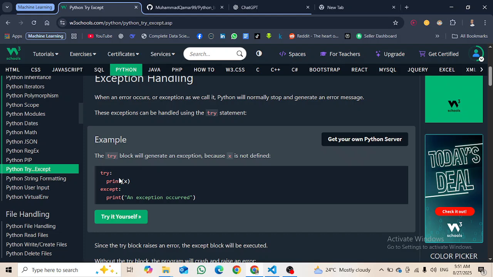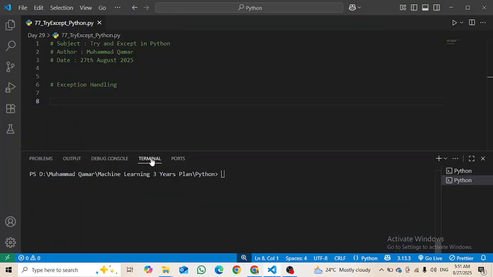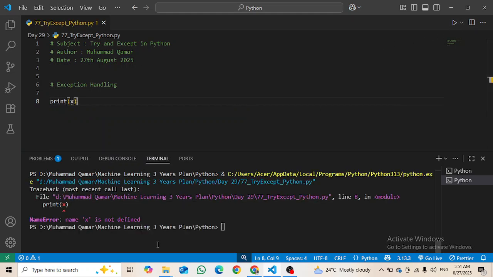Here you can see that x is not defined and we are trying to print the exception. So let's say I am just writing print x and trying to execute it. It will say that x is not defined. Here you can see NameError, x is not defined. That's why we can use the try and except block.